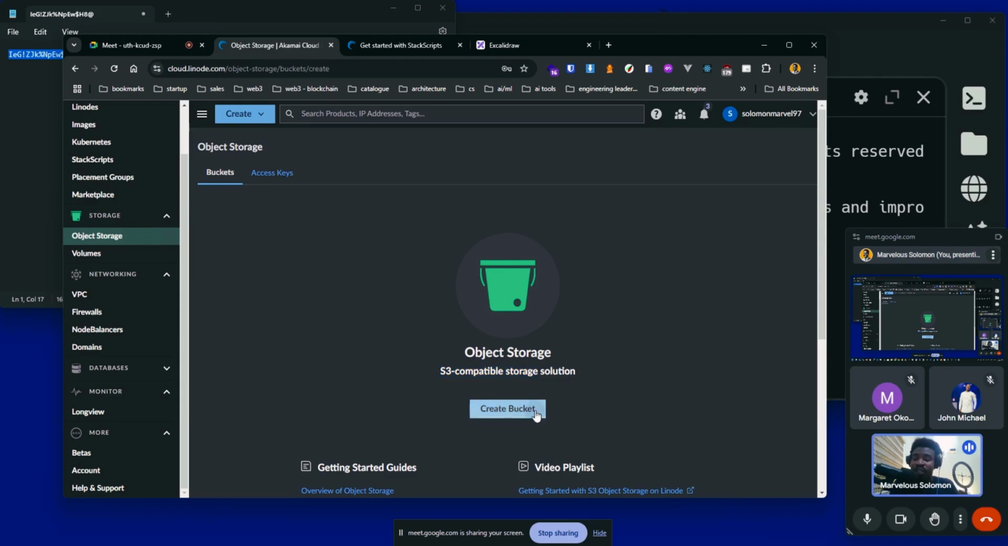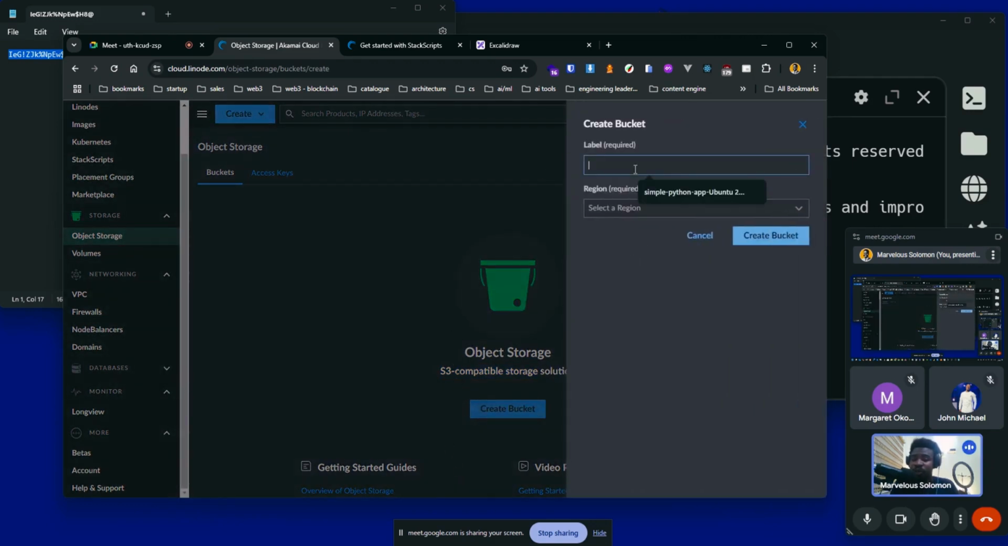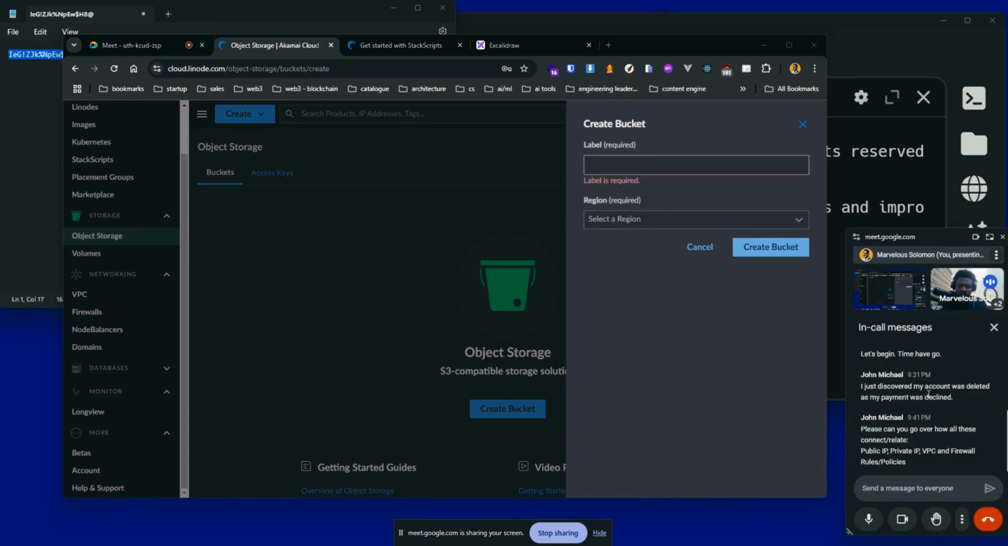So I can create a new bucket, right? Remember, it's S3 compatible, which means I can simply use the S3 API or SDK to access this. It means when I create this, we expect it to give us an access key and secret key, right? So let's see. Okay, let me see. Okay, please, can you go over how all these connect and relate? Public IP, private IP, VPC, and firewall rules.